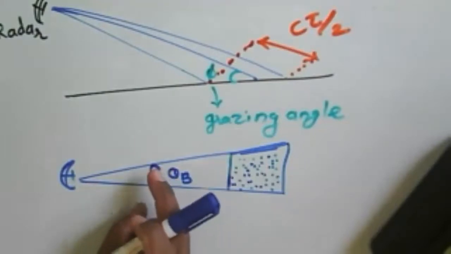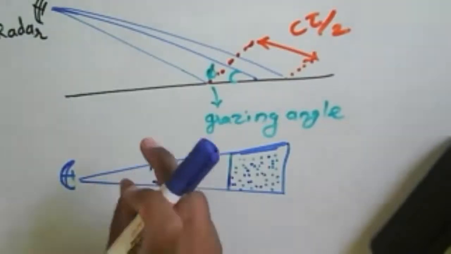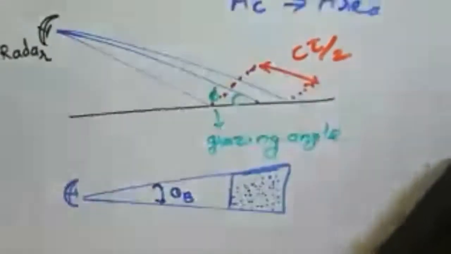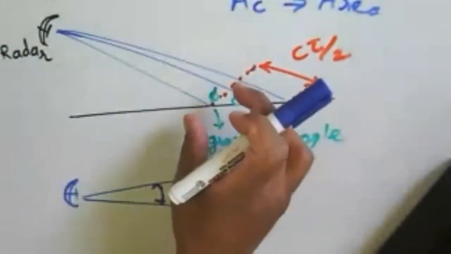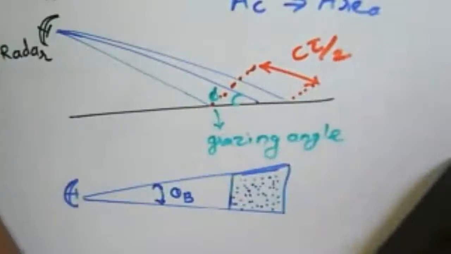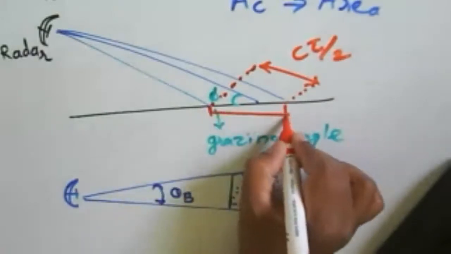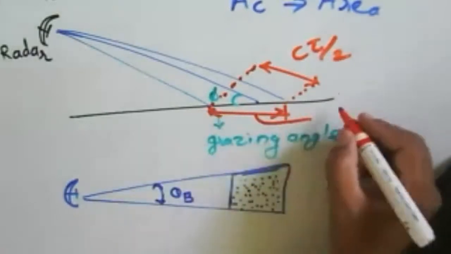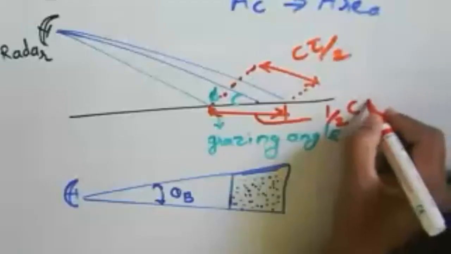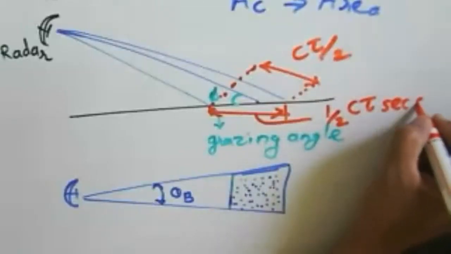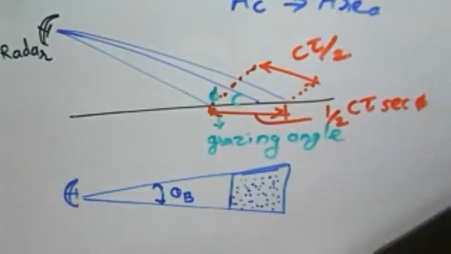So this one is about, from this radar we observe what will be the patch of the clutter here. Okay, so we will find out what will be the total patch of the clutter here, and we are saying that this one is about c tau by 2, and this particular portion, this one is called as a 1 by 2 c tau sec of phi.